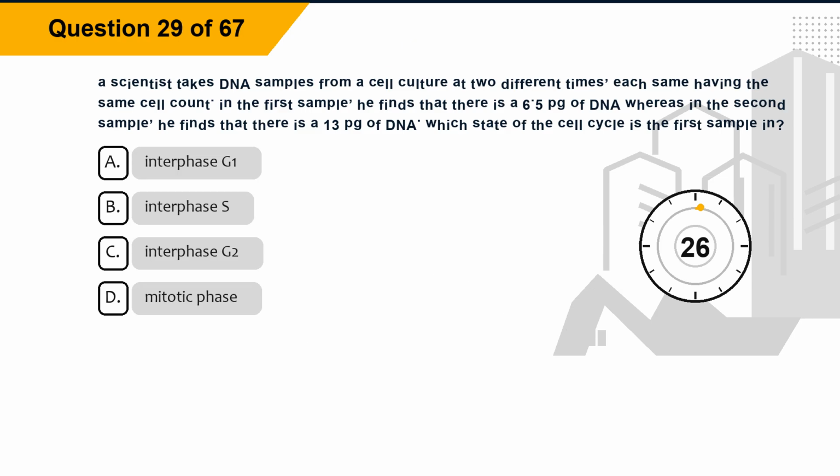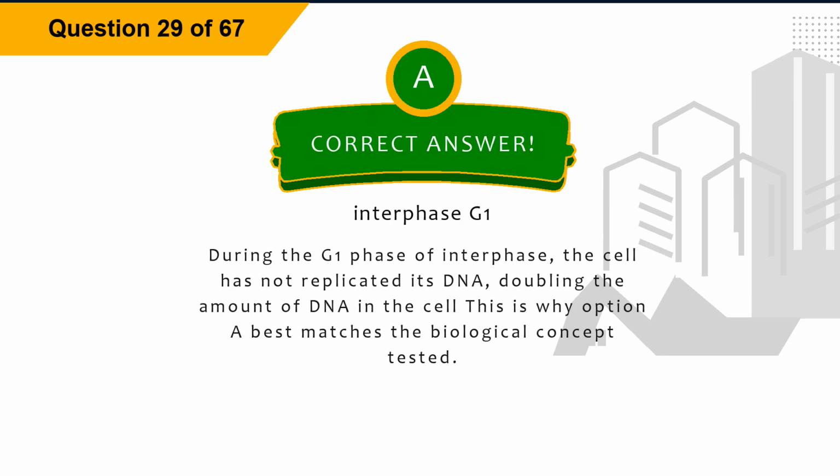Question 29. A scientist takes DNA samples from a cell culture at two different times, each having the same cell count. In the first sample, he finds that there is 6.5 pg of DNA, whereas in the second sample, he finds that there is 13 pg of DNA. Which state of the cell cycle is the first sample in? Option A, interphase G1. Option B, interphase S. Option C, interphase G2. Option D, mitotic phase. The correct answer is option A, interphase G1. Explanation. During the G1 phase of interphase, the cell has not replicated its DNA, doubling the amount of DNA in the cell. This is why option A best matches the biological concept tested.